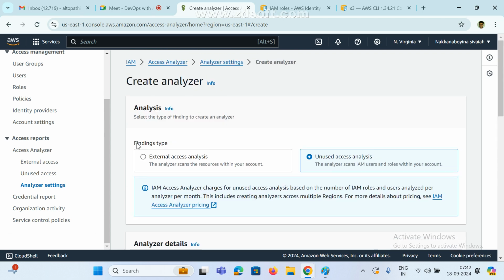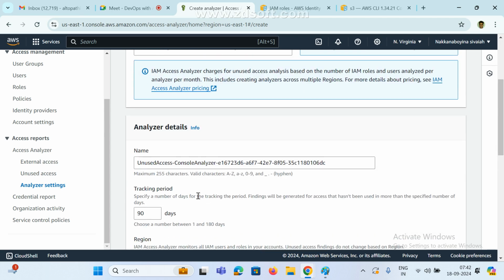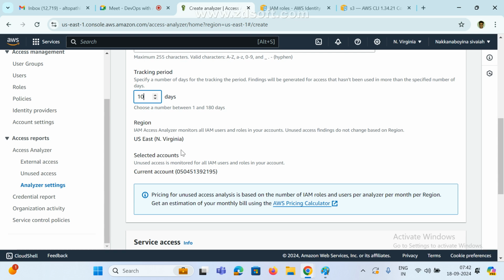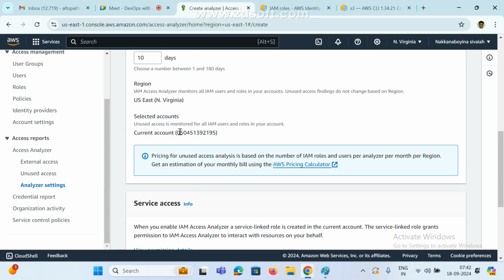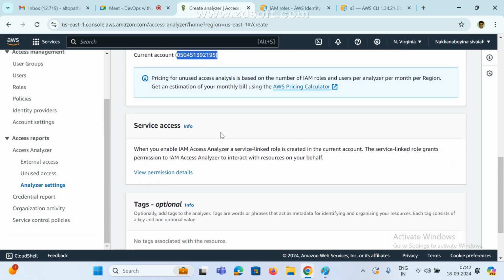So see here, unused access type of create. What is this? Specify the number of days for the tracking period. Unused access means, I created 100 users, but a few users did not log in, so those users are not available. That is waste, right? So I want to track it for 90 days. I am using only 10 days. Okay, and which region? That is the region. See here, North Virginia, and this is my account. Now this is a service access.